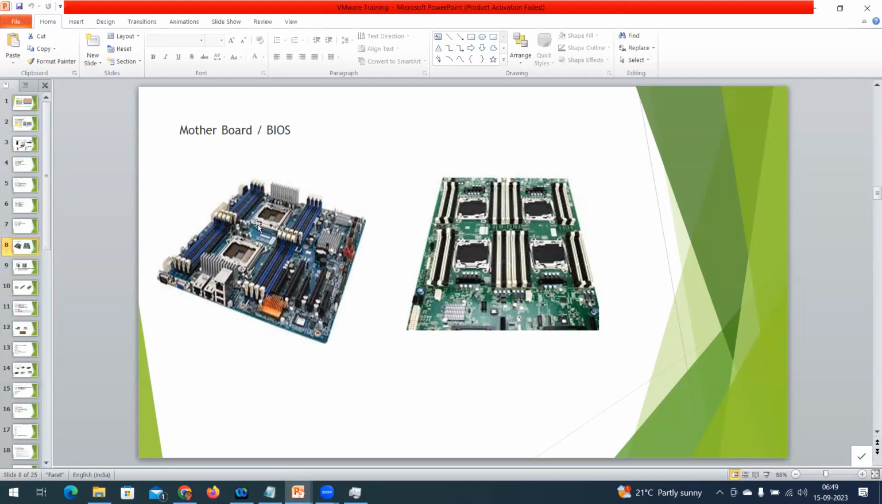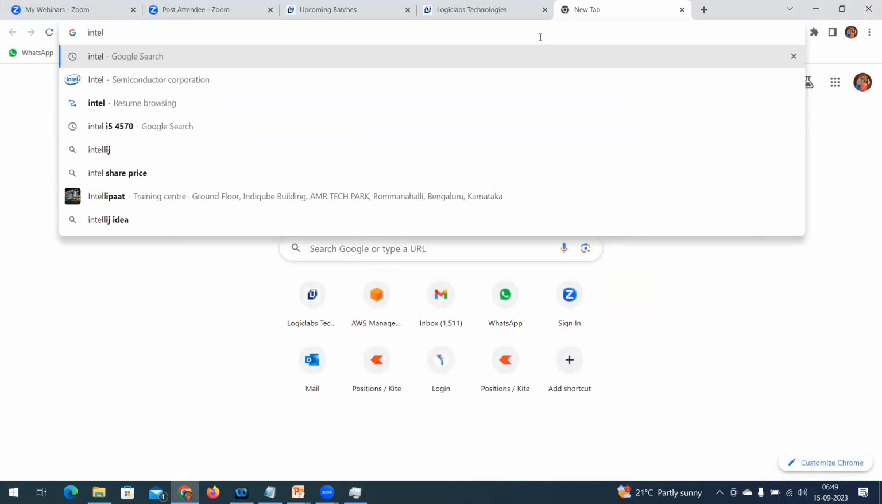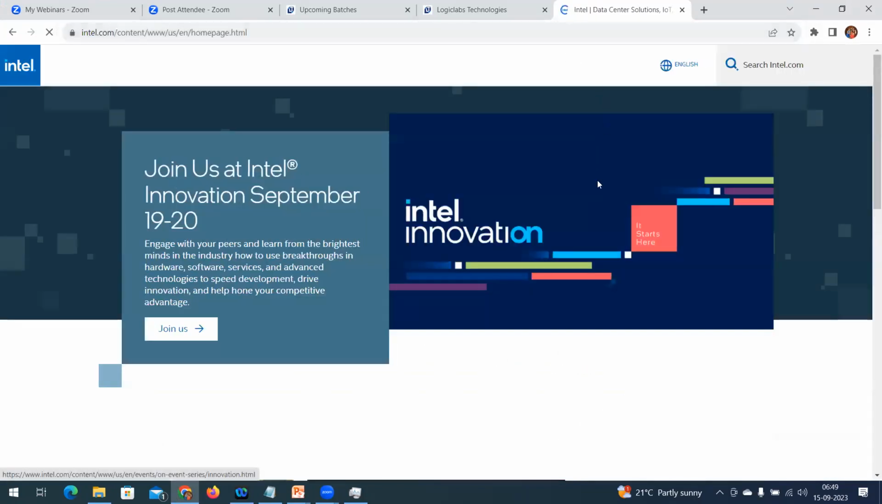I have these 2 sockets here, and this motherboard has 4 sockets. Now I am going to install an octa-core processor. What does it mean? I'm not talking about the motherboard. I'm talking about the processor configuration. It means 16 virtual CPUs.